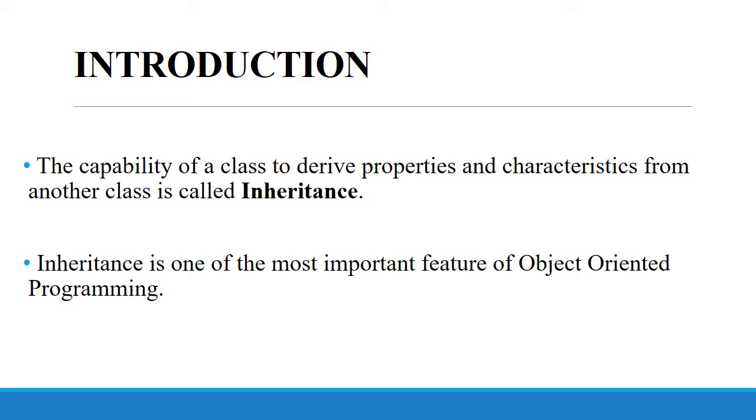Inheritance is one of the most important features of object-oriented programming languages. Let us know what is a subclass and a superclass. The subclass is the class that inherits properties from another class. It is called a subclass or derived class. The next one is superclass or base class. The class whose properties are inherited by a subclass is called a base class or superclass. Inheritance is nothing but the parent-child relationship.